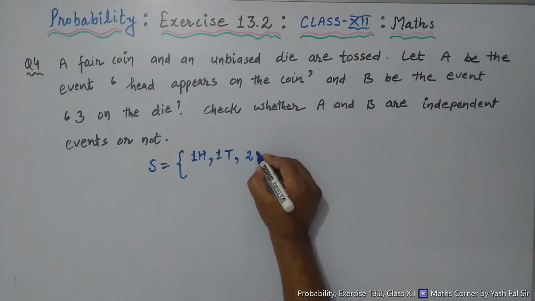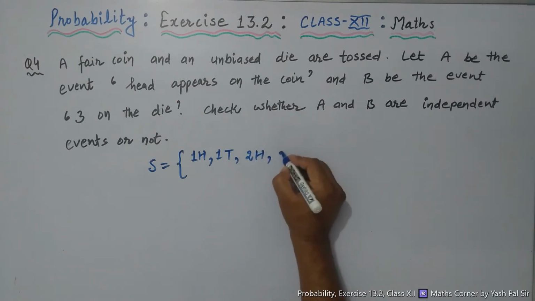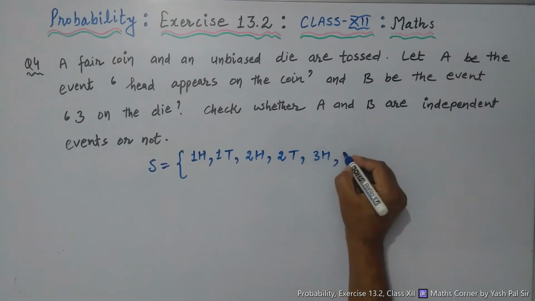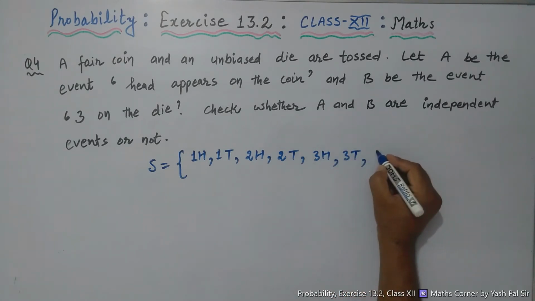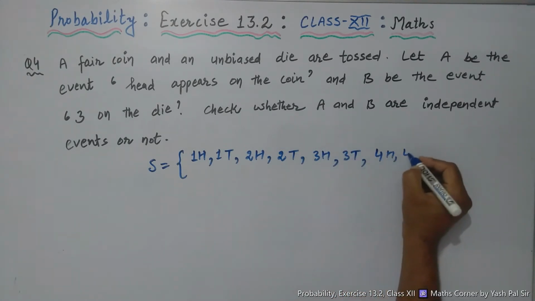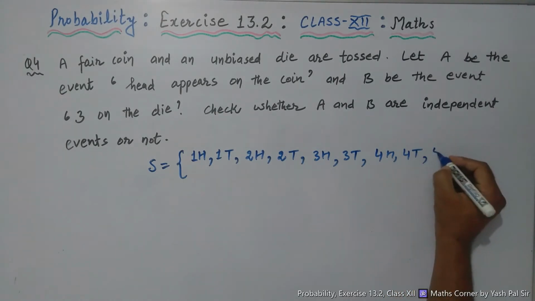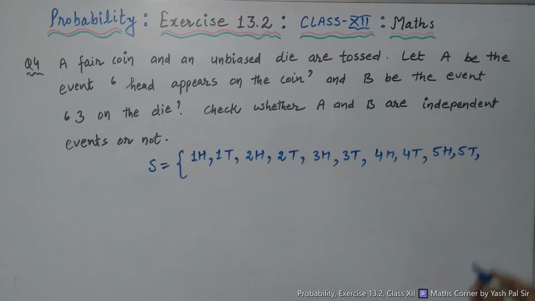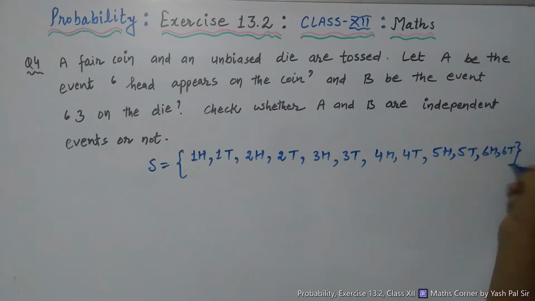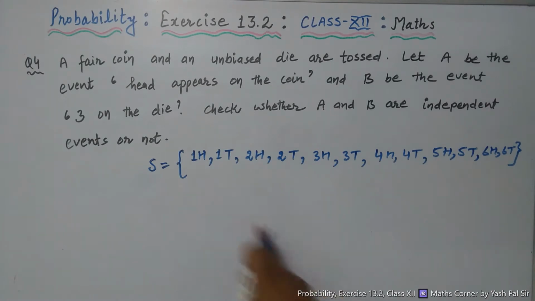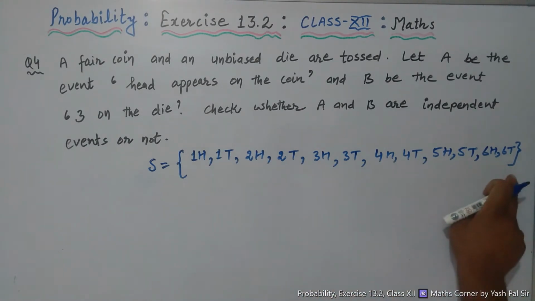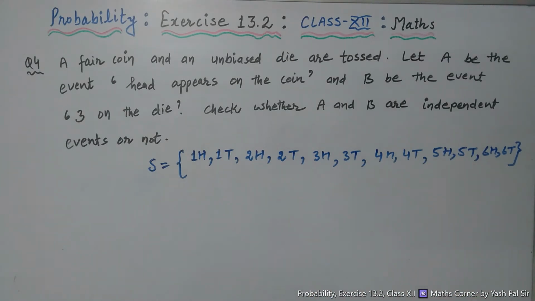With 2, either head will appear or tail appears. 3H, 3T, 4H, 4T, 5H, 5T, similarly 6H, 6T. So all these outcomes are collected inside the curly bracket. This is the sample space.